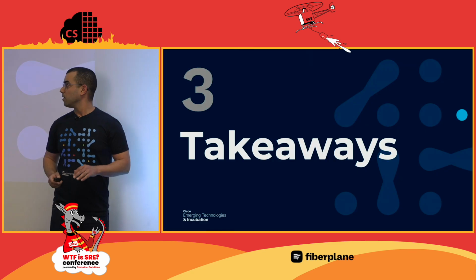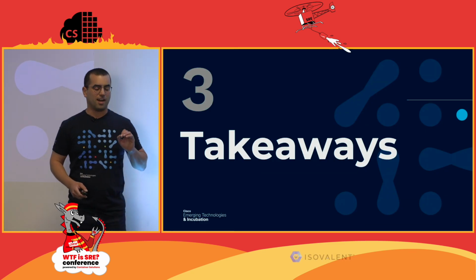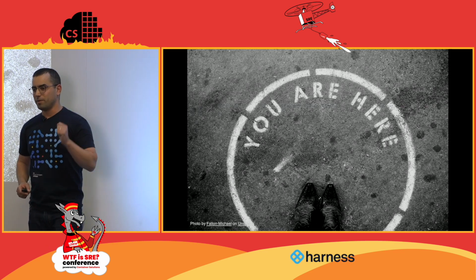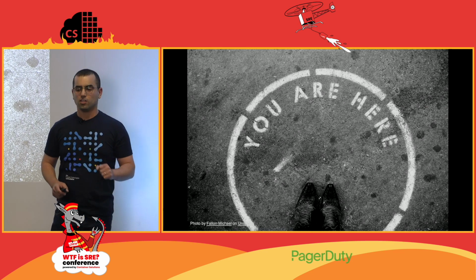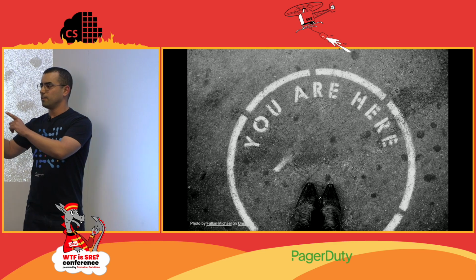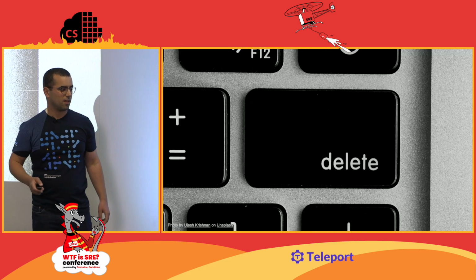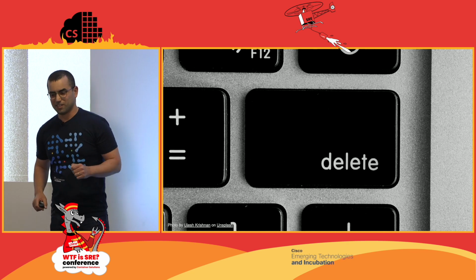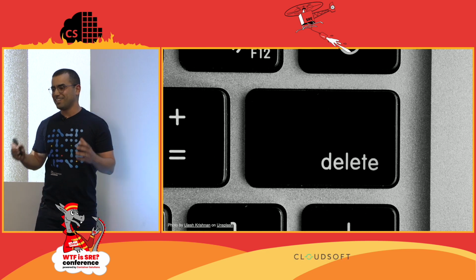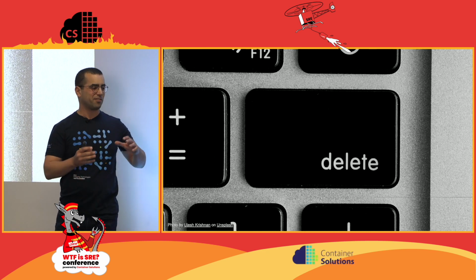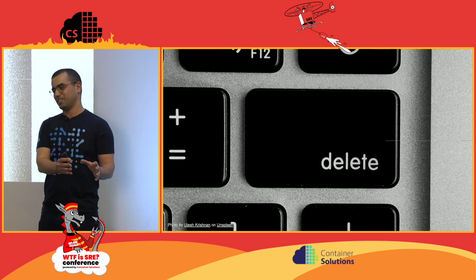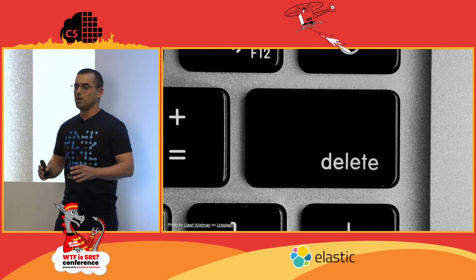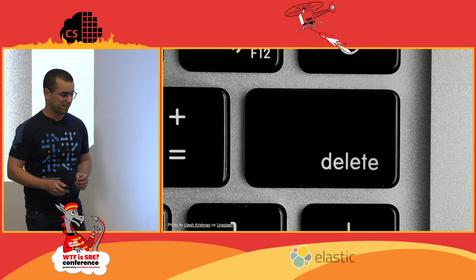So to wrap things up, I want to focus on three key takeaways from this talk. The first thing is to always build what you need right now. Don't build things that you foresee that you'll need in the future. The second thing is don't be afraid to delete code. I know that we are emotionally attached to our code. I know that we have a lot of sunk costs in it, but deleting code can be one of the best things that you can do for yourselves, for your code base, and for your company.